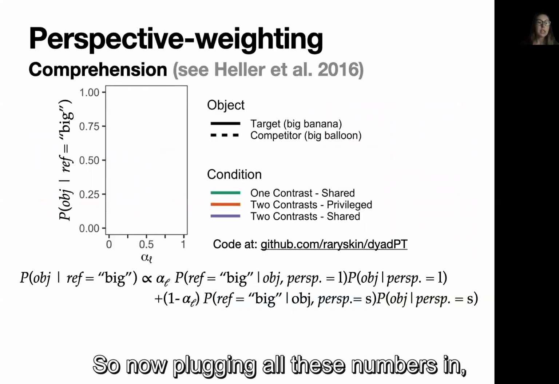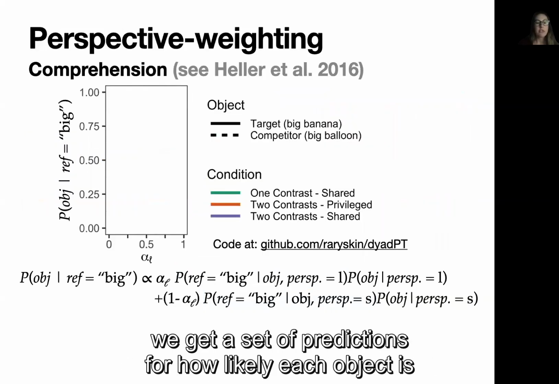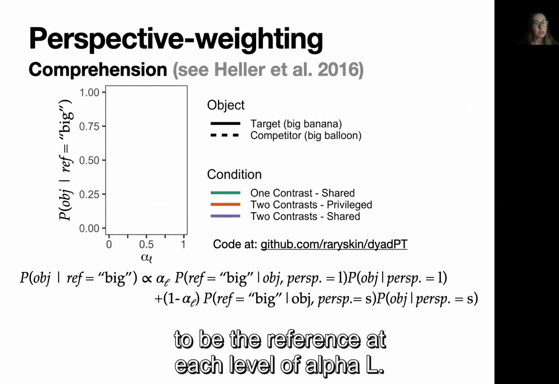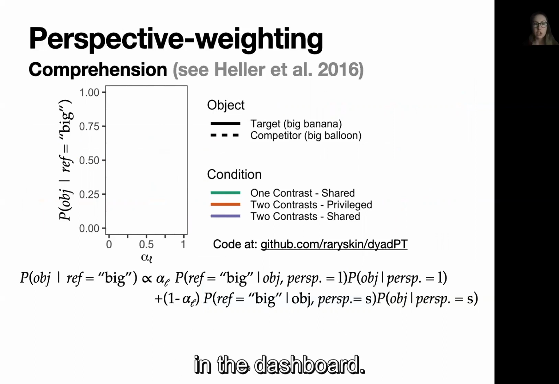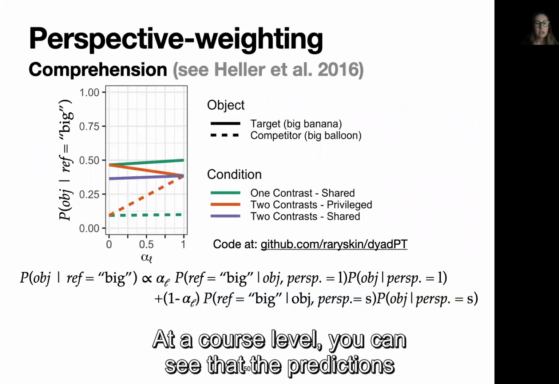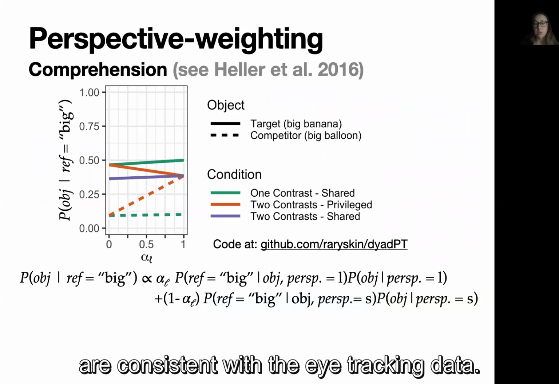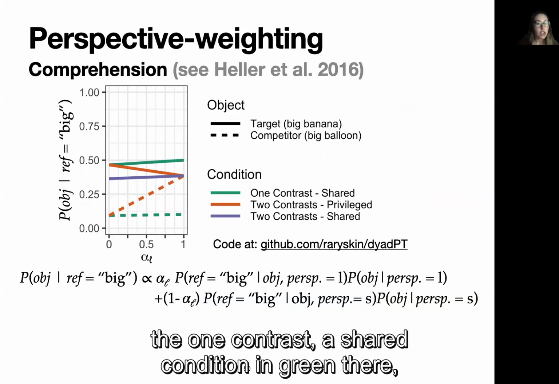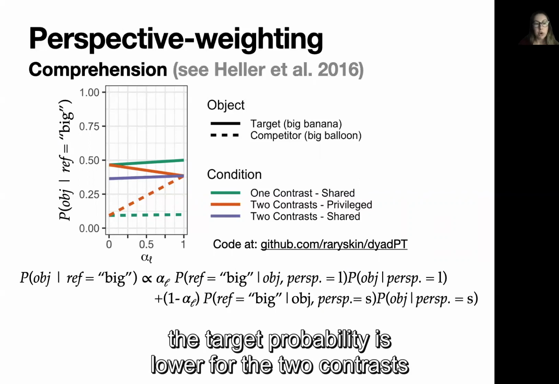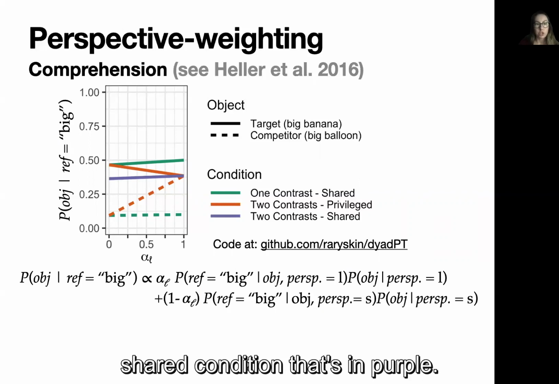So now plugging all these numbers in, we get a set of predictions for how likely each object is to be the referent at each level of alpha L. So here we're just going to look at the target in the solid lines and the competitor object in the dashed line. At a coarse level, you can see that the predictions are consistent with the eye tracking data. The highest probability for the target is for the one contrast shared condition in green there. And across all levels of alpha, the target probability is lower for the two contrast shared condition.